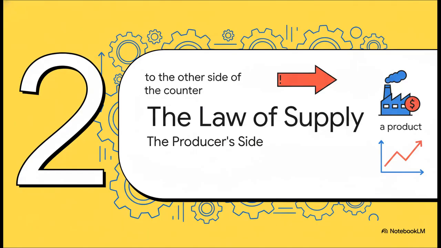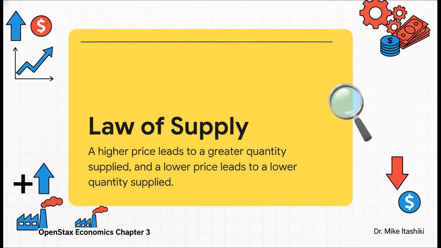Okay, so we get the buyers. But that's only half the story, right? Let's step behind the counter and look at this whole thing from the producer's point of view. For suppliers, the logic is totally flipped. Think about it. A higher price means more potential profit, and that's a huge incentive to make and sell more stuff. But if the price drops, profits shrink, so they're going to supply less. It's a direct relationship. Price goes up, the quantity they supply goes up with it.